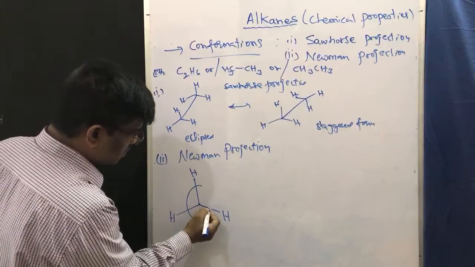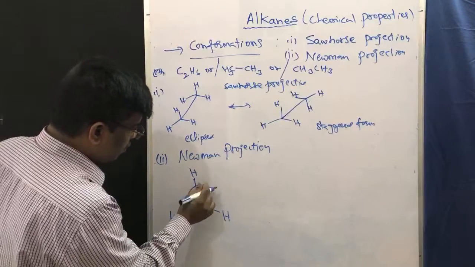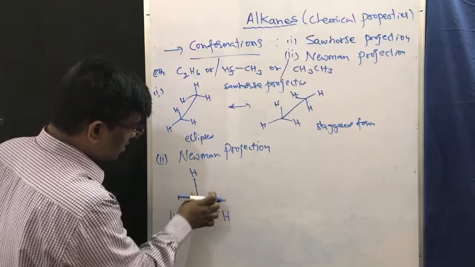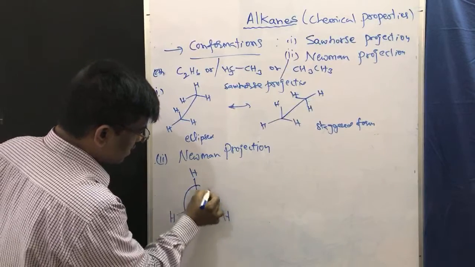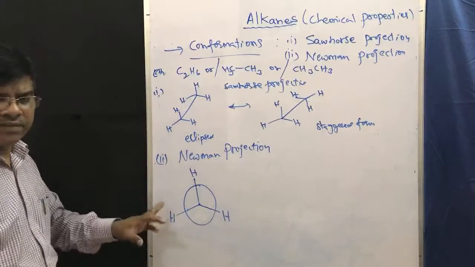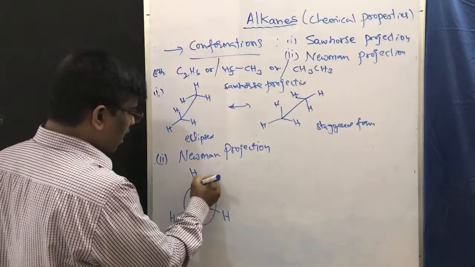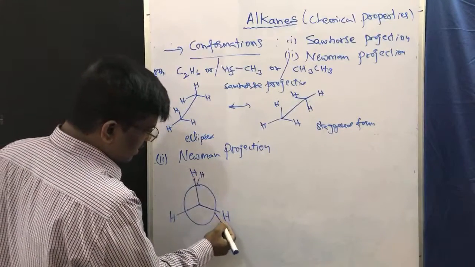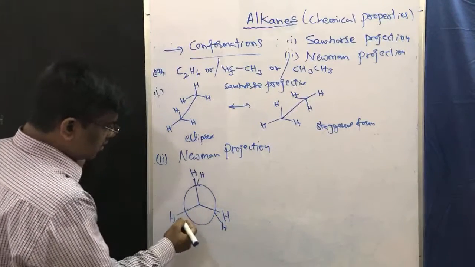It is very important, friends. You have to write in a circle. Make a circle. This is very very important. And the hydrogens which are here are the backside hydrogens.